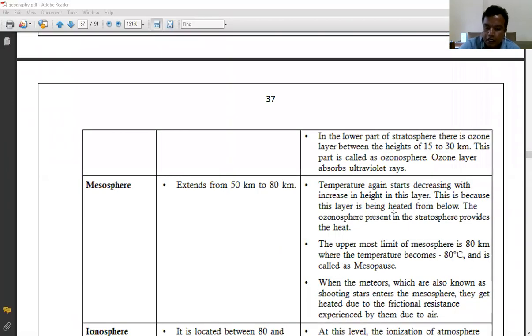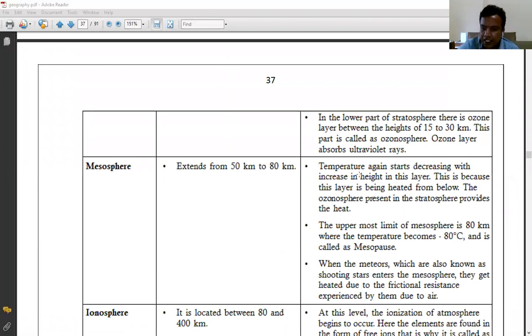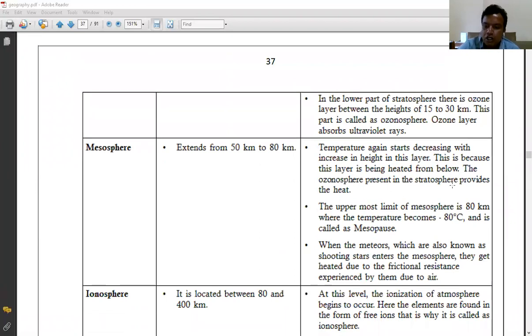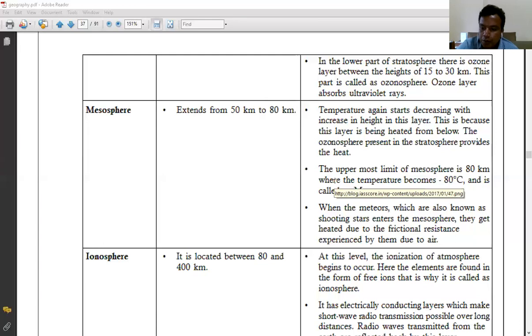In the mesosphere, the temperature again starts decreasing with increase in height. This is because the layer is being heated from below. The ozonosphere present in the stratosphere provides the heat. The uppermost limit of the mesosphere is 80 kilometers, where the temperature becomes minus 80 degrees Celsius, and this is called the mesopause. Where the decrease in temperature stops, where it pauses, that is called the mesopause.